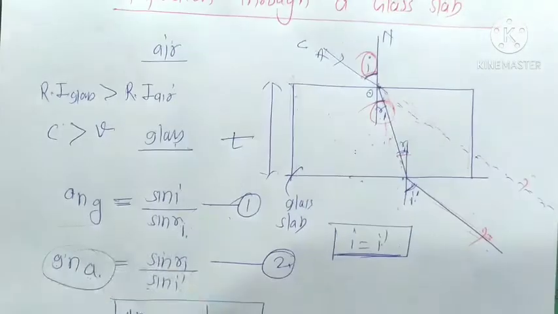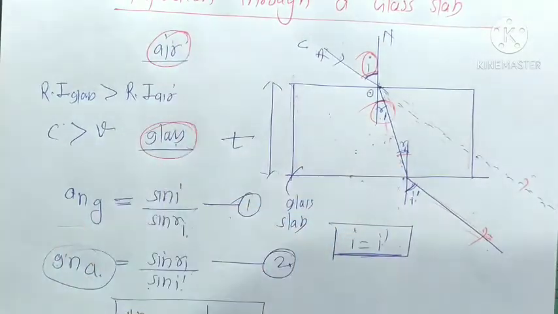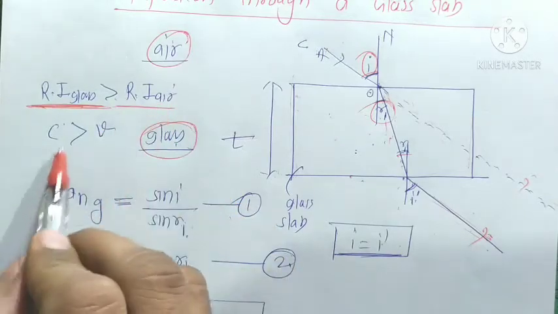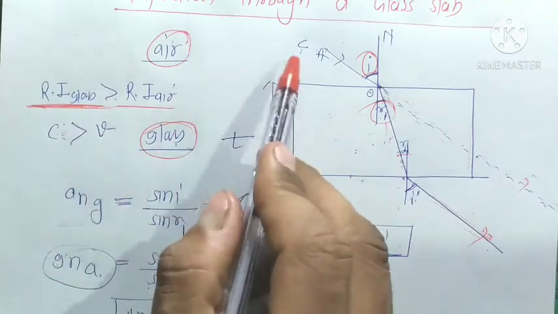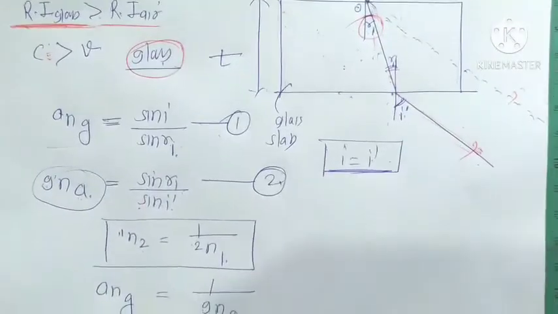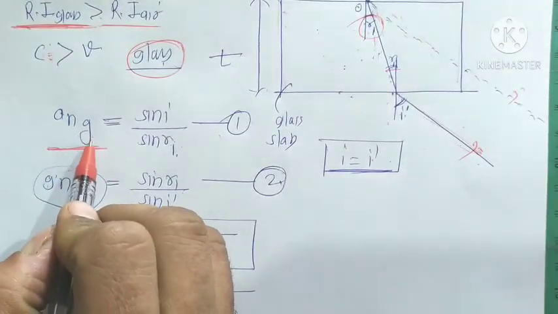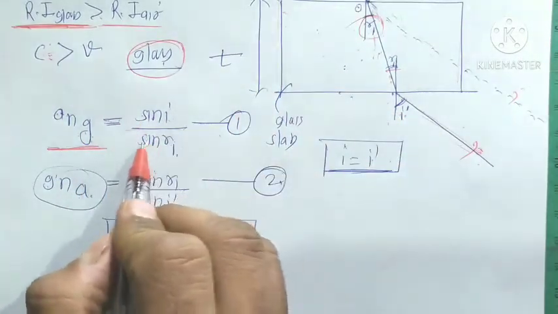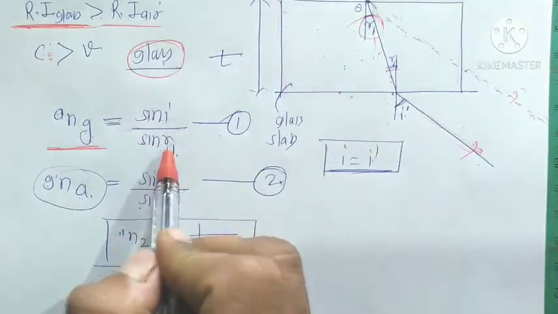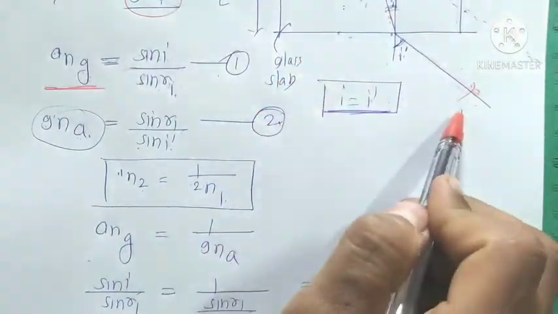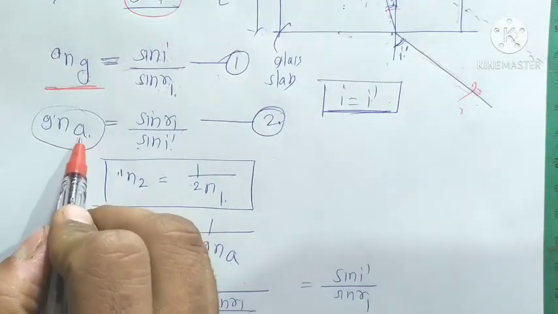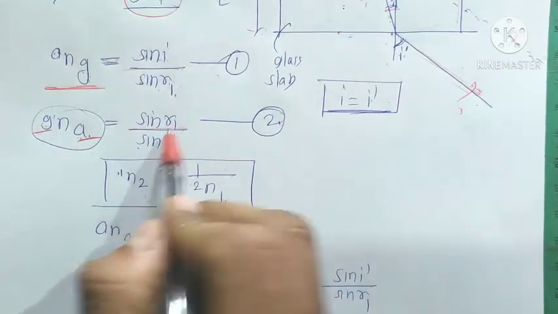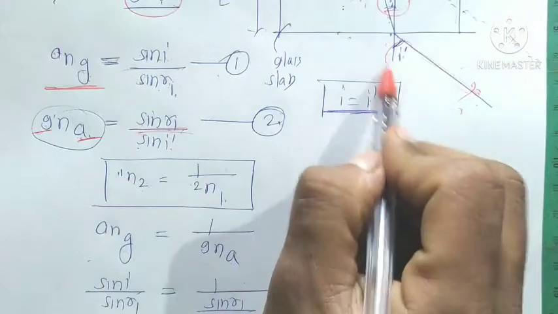Here there are two media, air and glass. The refractive index of glass is greater than the refractive index of air, so the velocity of light is maximum in air. The relative refractive index of glass with respect to air is equal to sine I upon sine R1. When the light goes from the denser to the rarer medium, the relative refractive index of air with respect to glass is equal to sine R1 upon sine I dash.